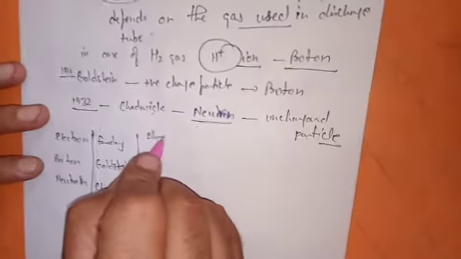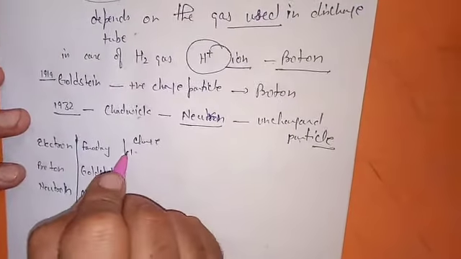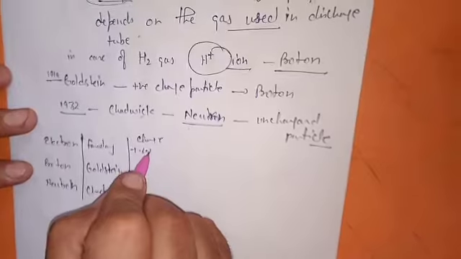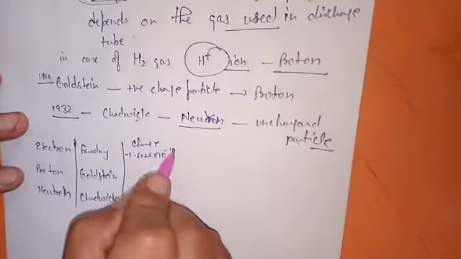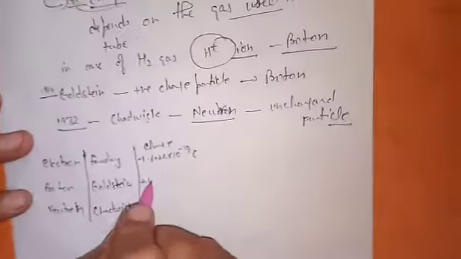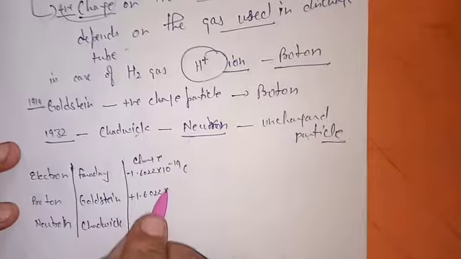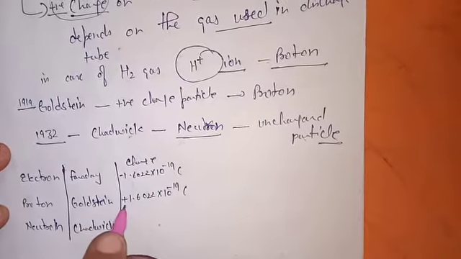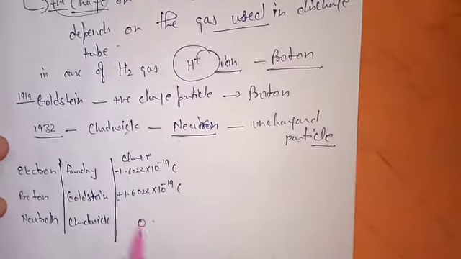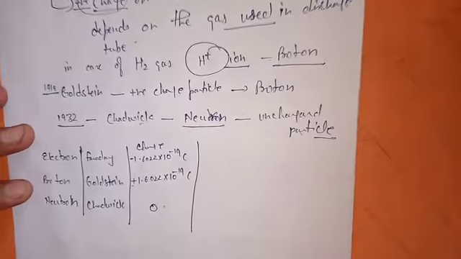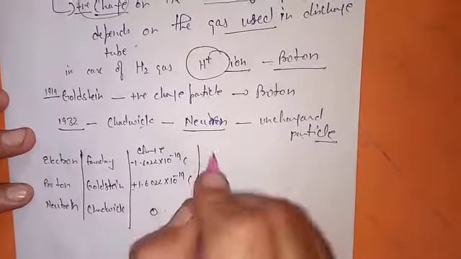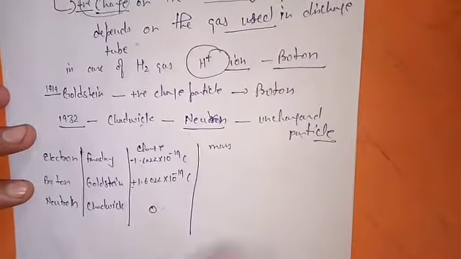Next thing, the charge on electron is negative 1.6022 into 10 raised to power minus 19 coulomb. The same for the proton but positive, 1.6022 into 10 raised to power minus 19 coulomb. The neutron has zero charge.